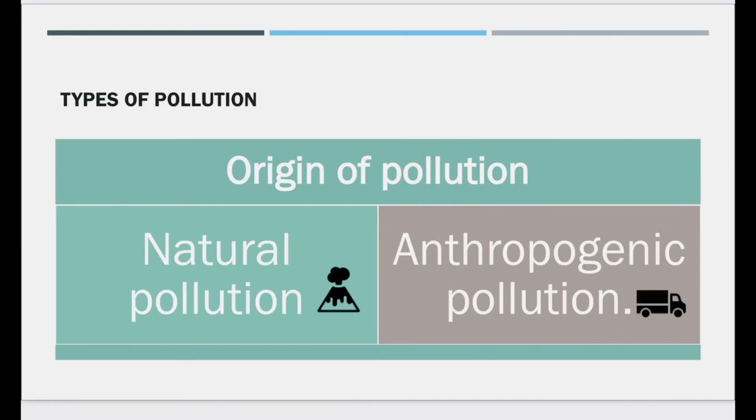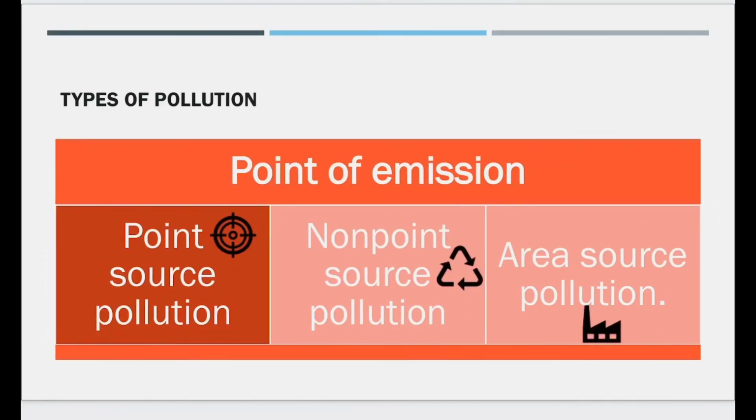Understood, students? You can say this is anthropogenic pollution. This creates 0.05% of pollution out of 100% of environmental pollution. It is quite small in quantity compared to natural pollution.